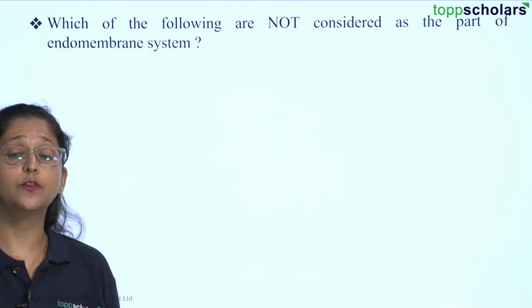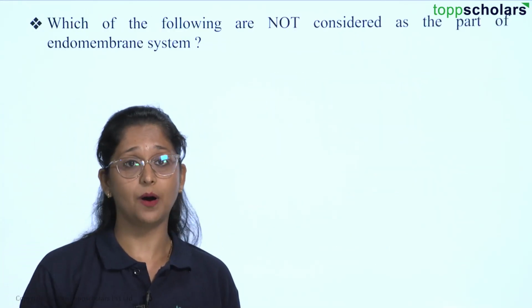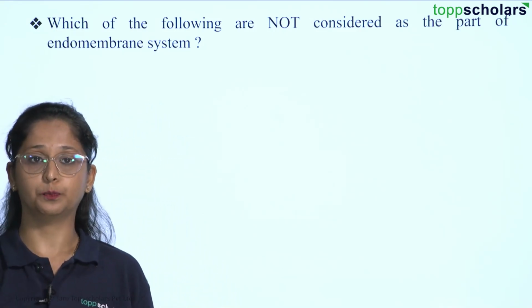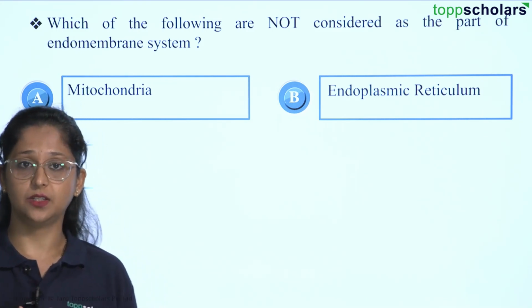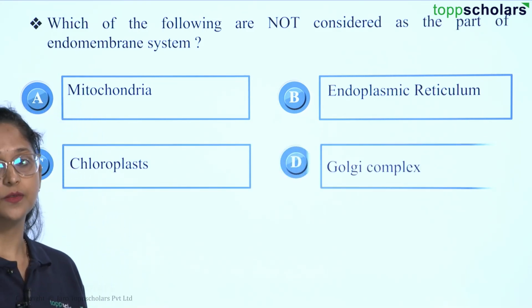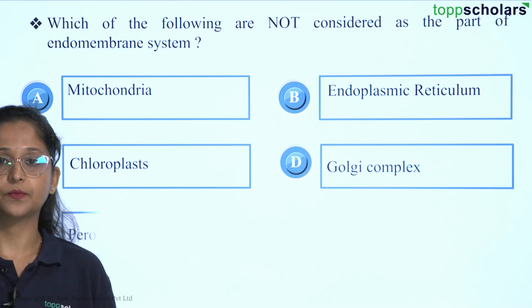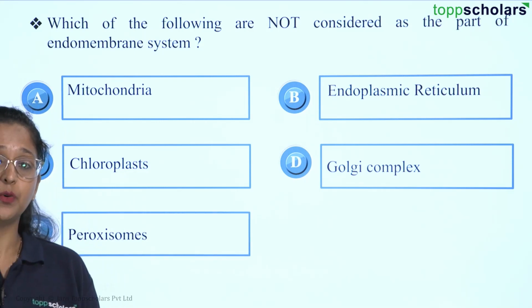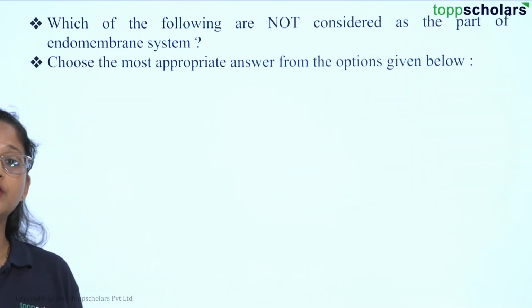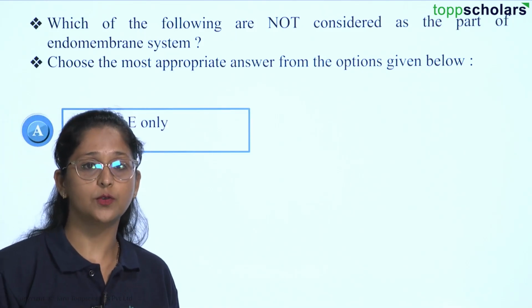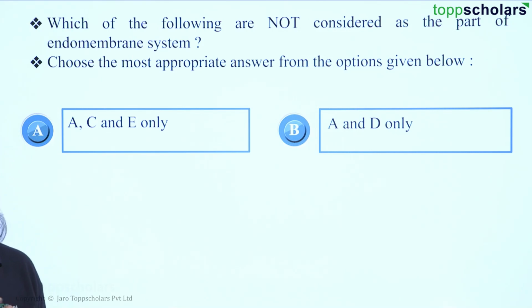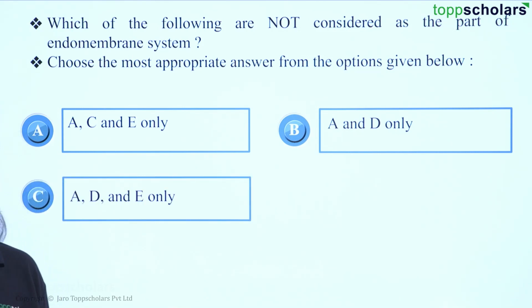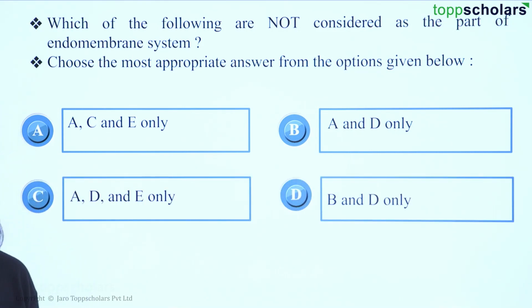option D. In this question: which of the following are not considered as part of the endomembrane system? The first option is mitochondria, option B is endoplasmic reticulum, option C is chloroplast, option D is Golgi complex, and option E is peroxisomes. We have to choose the most appropriate answer from the options given below: A, C and E; B is A and D; C is A, D and E; and D option is B and D only.